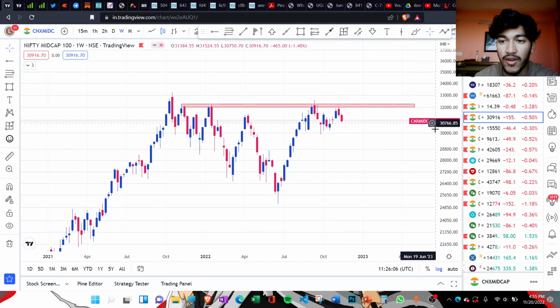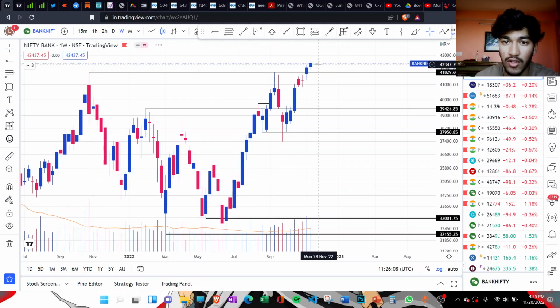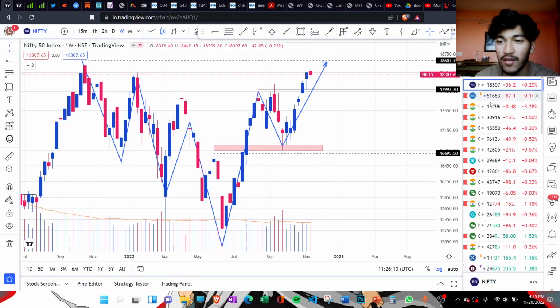And as compared to that, Nifty Bank is at a new all-time high, and Nifty is also very near to its high level.